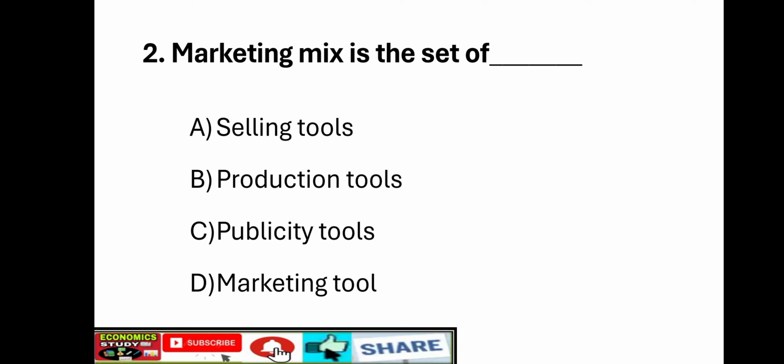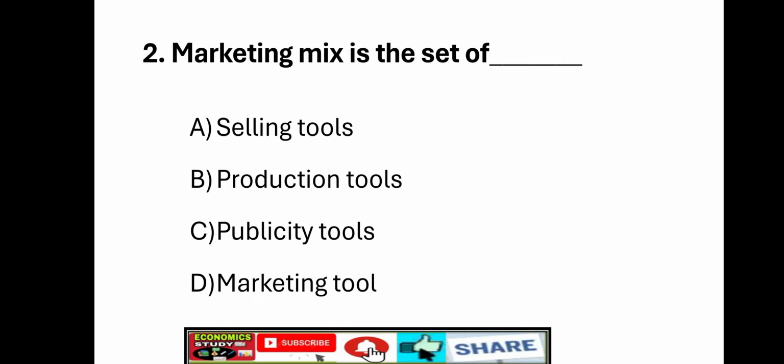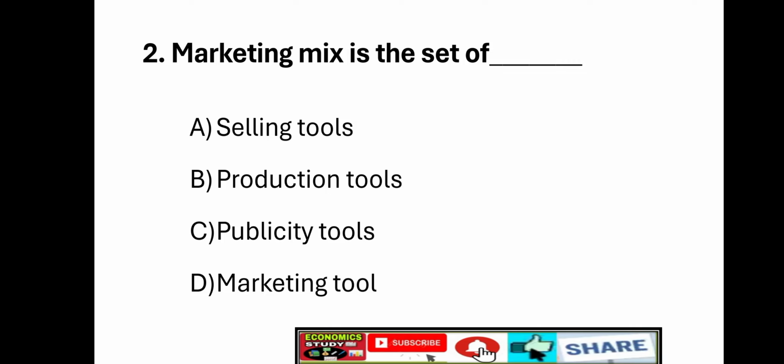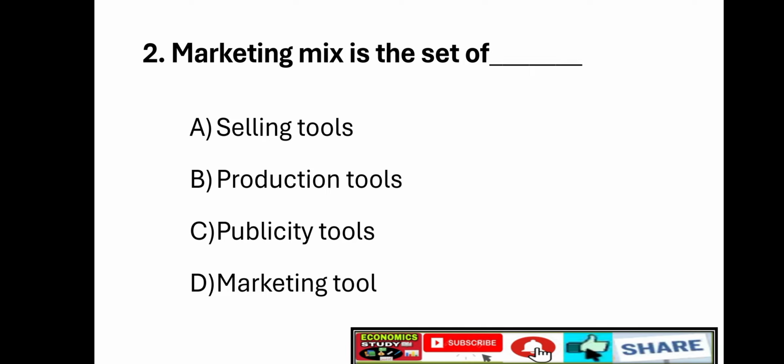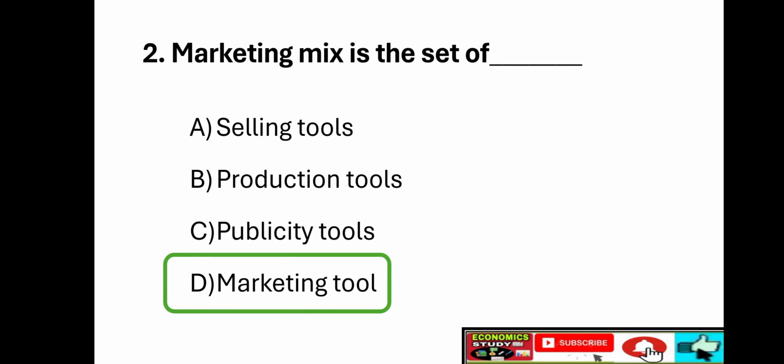Question number 2. Marketing mix is the set of dash. Option A, selling tools. Option B, production tools. Option C, publicity tools. Option D, marketing tools. Right answer is option D, marketing tools.